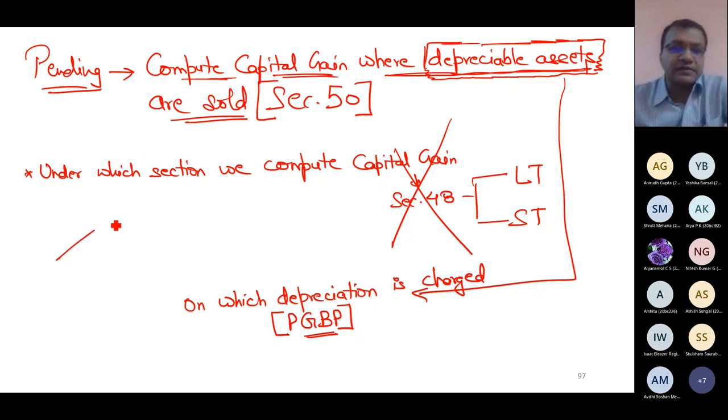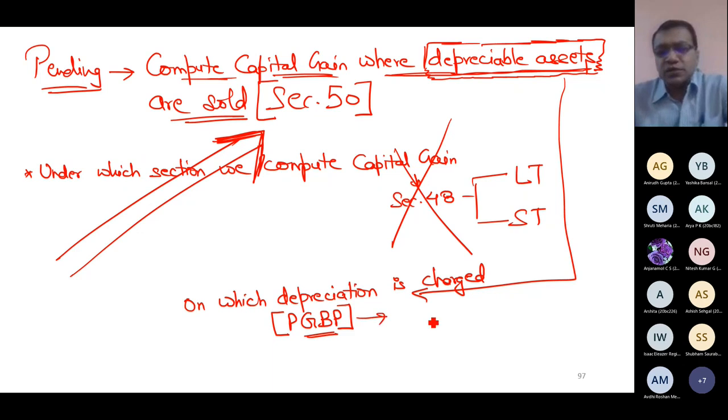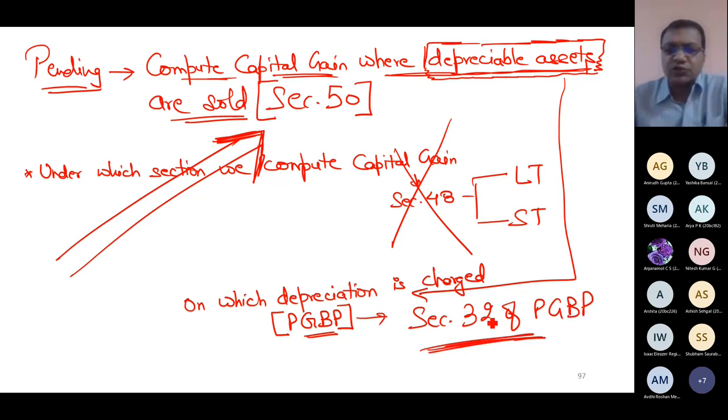This topic is pending from my side because I cannot teach you this topic until I discuss with you section 32 of PGBP. The moment I discuss section 32 of PGBP, on the same day I will discuss this section 50 also with you. So section 50 is the only exceptional section which tells you how to compute capital gain when depreciable assets are sold. If you are not selling depreciable assets, you have only section 48 with you. That's it. Please raise your hand if the concept is clear.